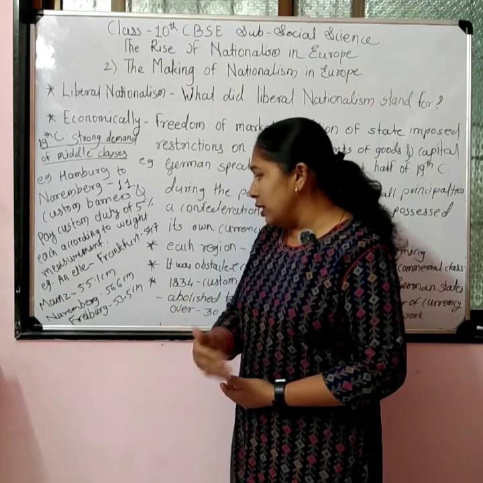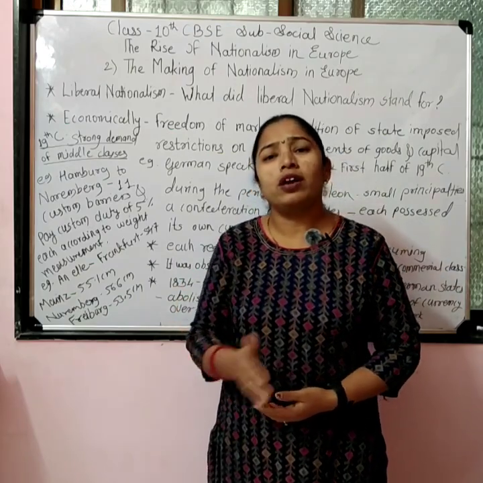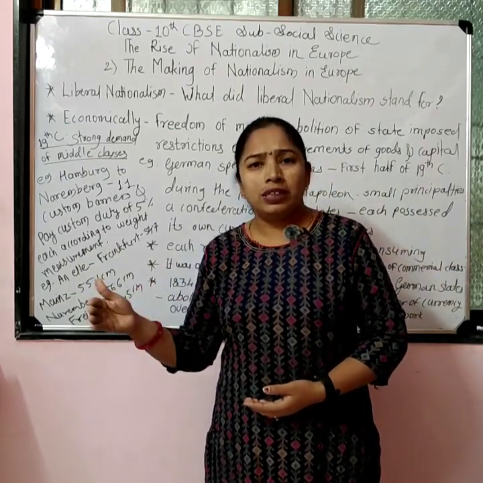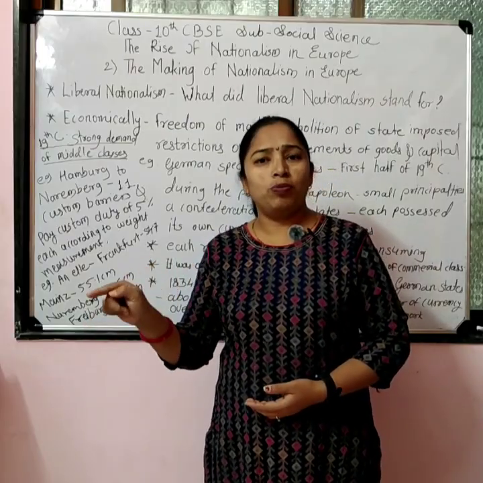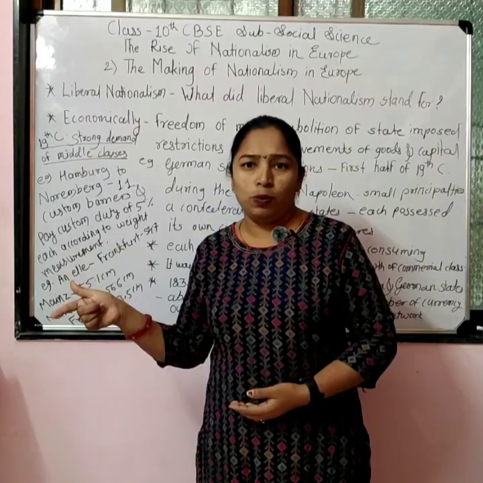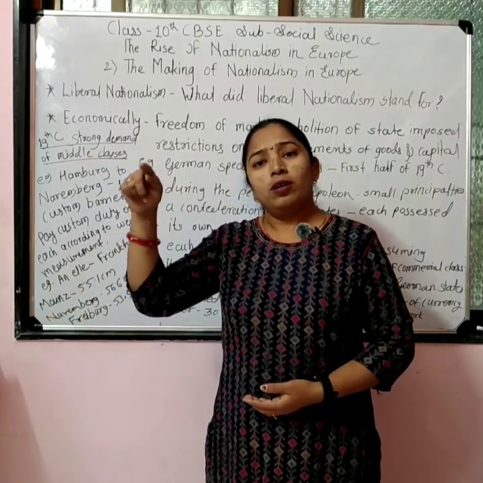Means in Frankfurt, in Mainz, in Nuremberg, in Freiburg, goods were measured differently, and on each unit 5% of the custom duties were imposed. So on every custom barrier,